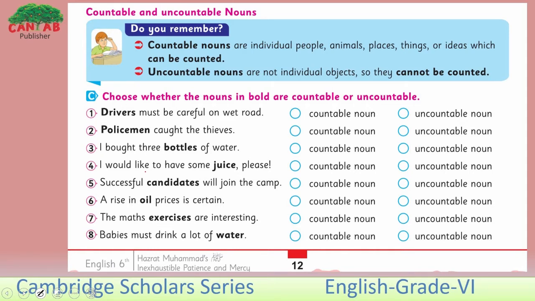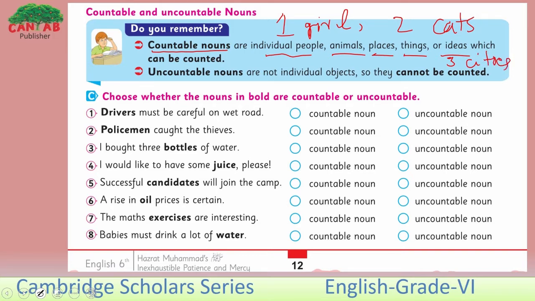On page number 12 here, I hope you have learned the countable nouns and uncountable nouns in your previous class too. So, let me explain it to you. Countable nouns are individual people, animals, places, things or ideas which can be counted. For example, one girl, two cats, three cities.